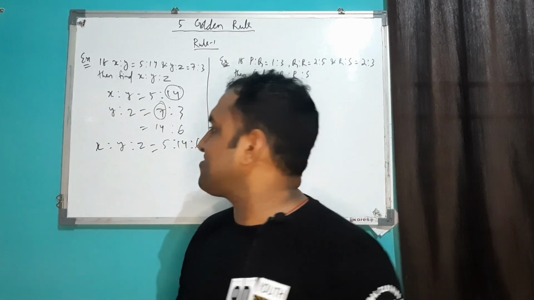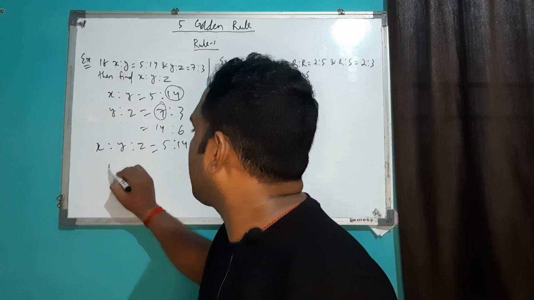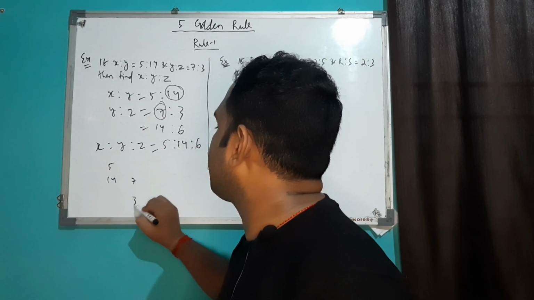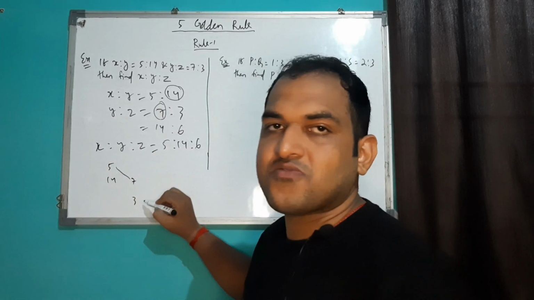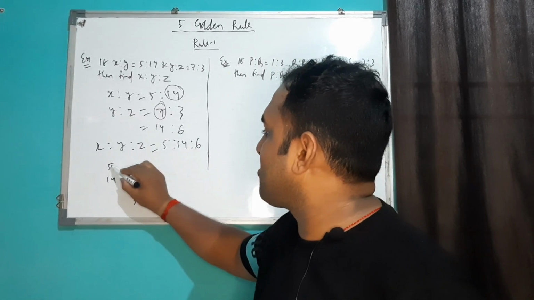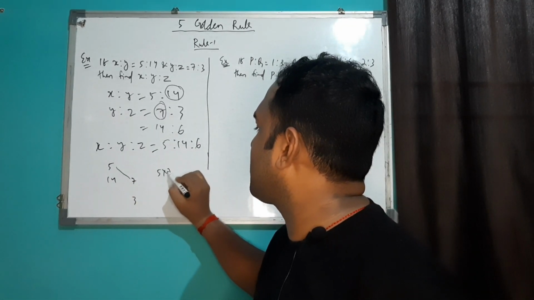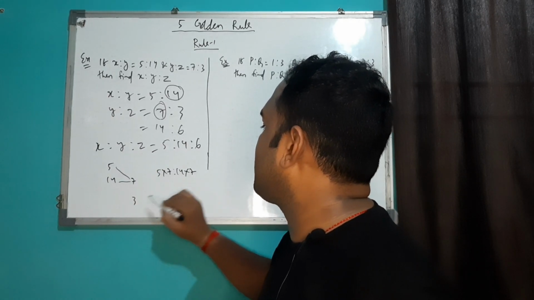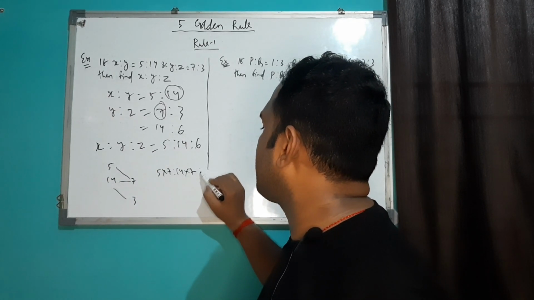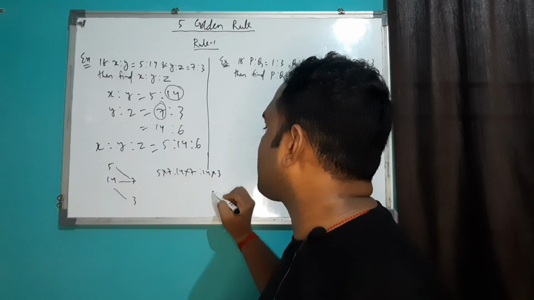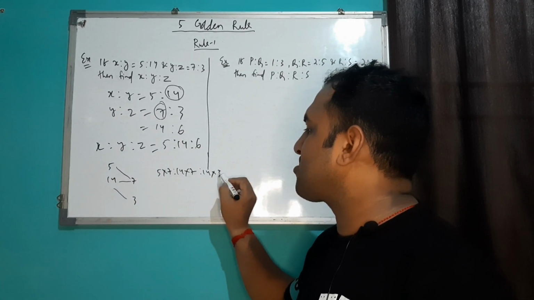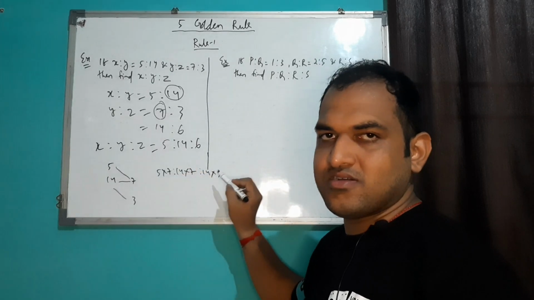Alternatively, you can calculate as simply 5, 14 and this is your 7, 3. So as we have discussed earlier, it will be a 5 into 7 and the second term will be a 14 into 7 and the third term will be a 14 into 3. अगर आप देखेंगे तो 7 एक कॉमन टर्म होता है आपका हर एक टर्म में.